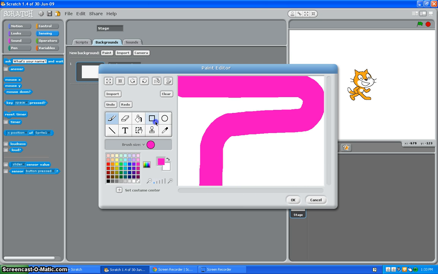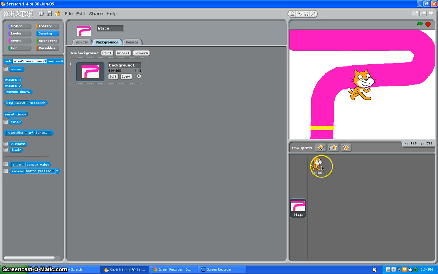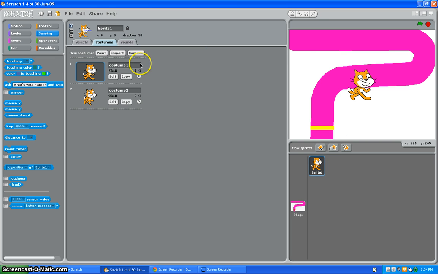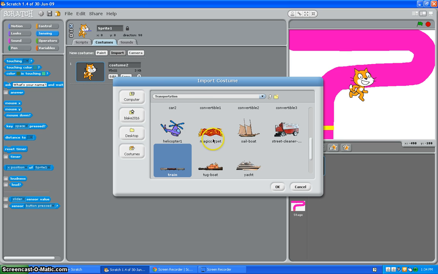Okay, and then for the finish line we'll grab a rectangle, make that yellow, make that right here, and then we'll leave the background white so you can press OK. You can delete this sprite because we'll be using a different one. Import, go to transportation, and we'll use the helicopter.